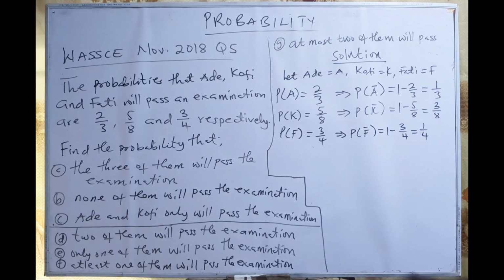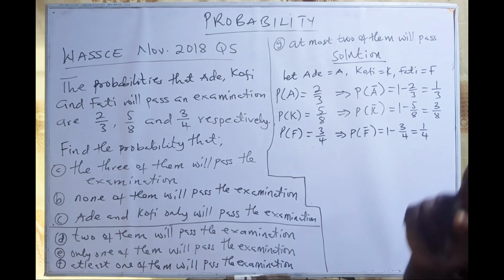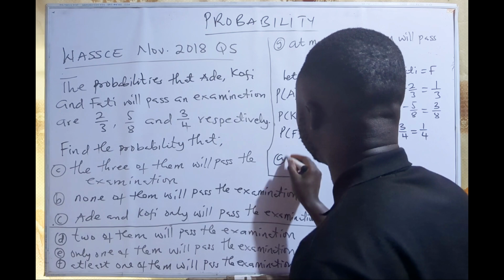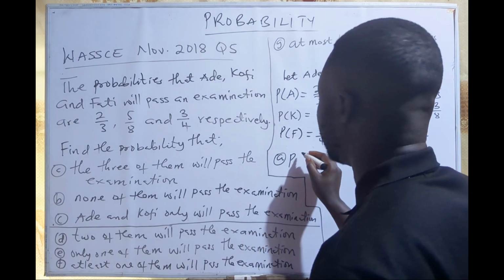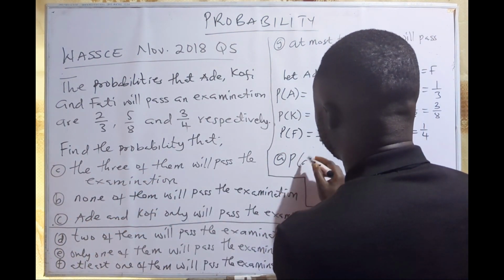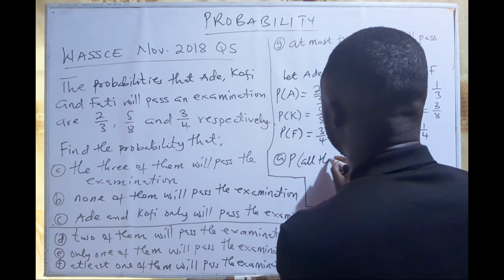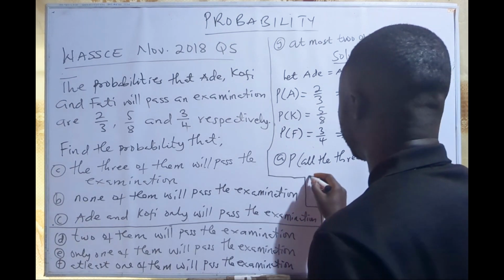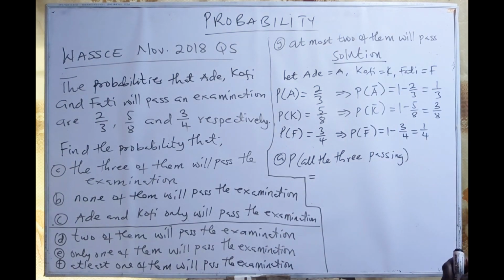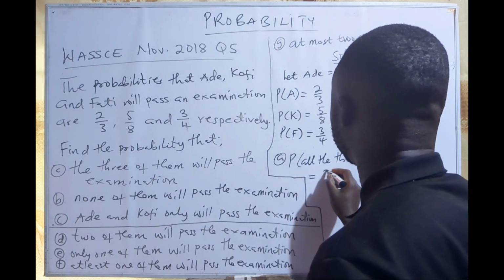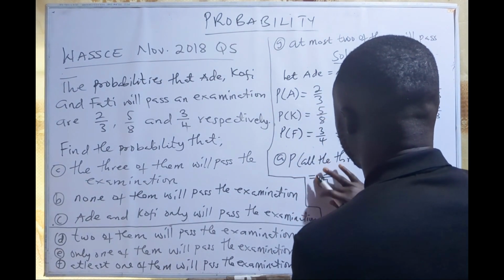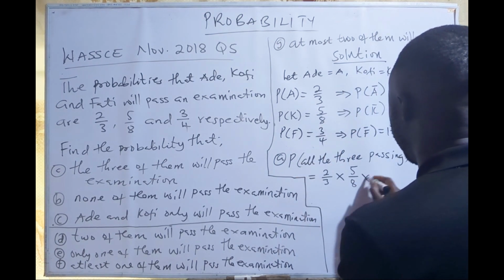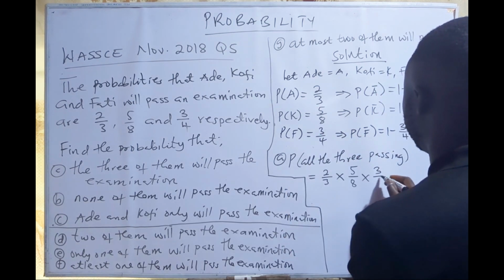So if all the 3 will pass, then it means Ade will pass, Kofi will pass, and then Fatih will pass. So A, probability of all the 3 passing is equal to, we are saying Ade will pass. So what's the probability that Ade will pass? That is 2/3, and times Kofi will pass, 5/8, and Fatih will also pass, 3 on 4.